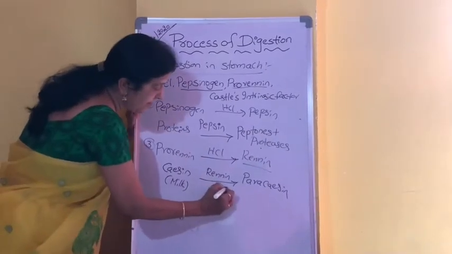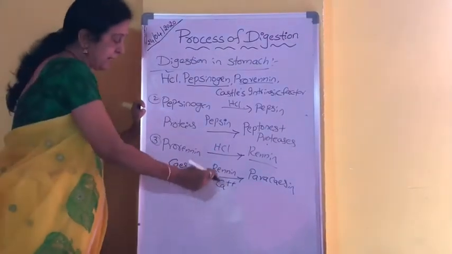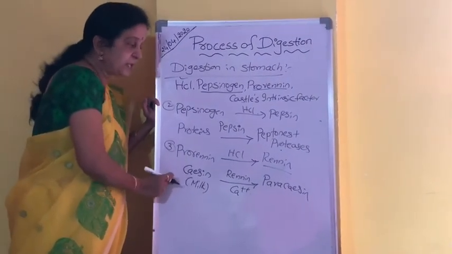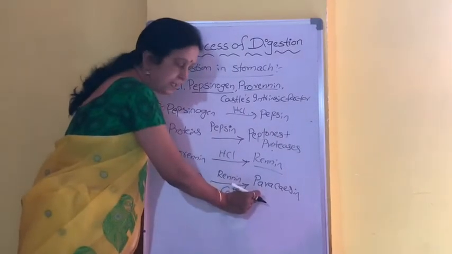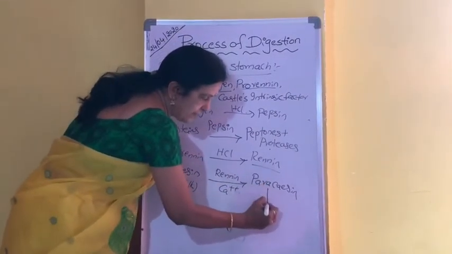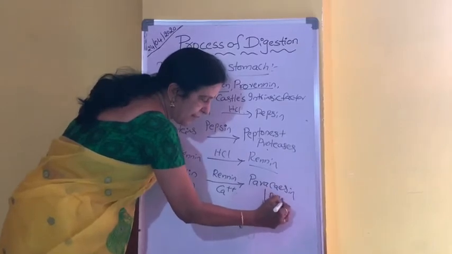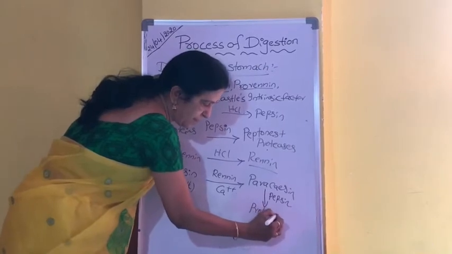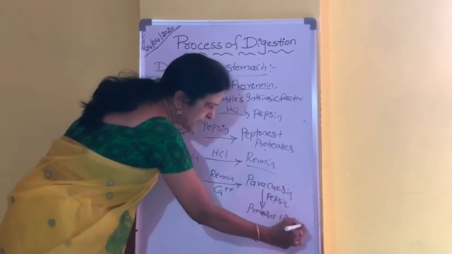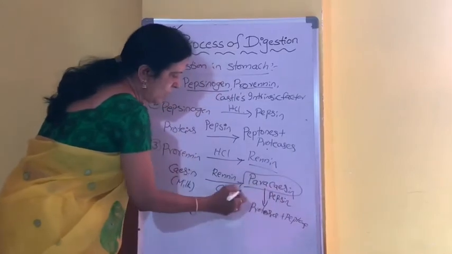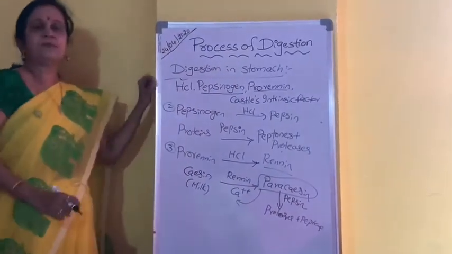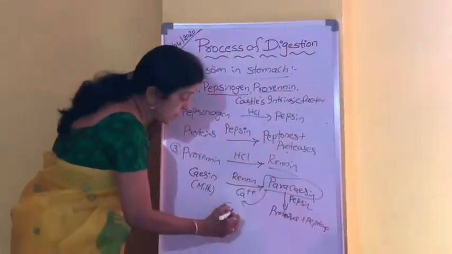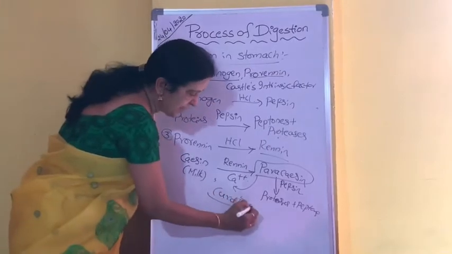in the presence of calcium. Remember, in the presence of calcium ion, the milk protein casein will be converted into para-casein, and this para-casein will be acted on by pepsin and converted into proteases and peptones. And this para-casein on mixing with the calcium forms calcium para-caseinate, which is a curd-like structure, a white precipitate.